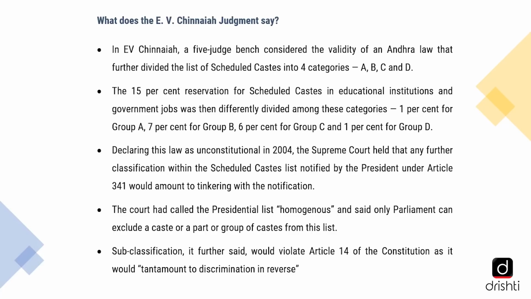In it, a 5-judge bench had considered the validity of an Andhra law that had further divided the list of scheduled castes into 4 categories, that is A, B, C and D. There was 15% reservation for scheduled castes in educational institutions and government jobs, and among this 15%, the then Andhra government decided to further categorize: 1% for group A, 7% for group B, 6% for group C and 1% for group D.